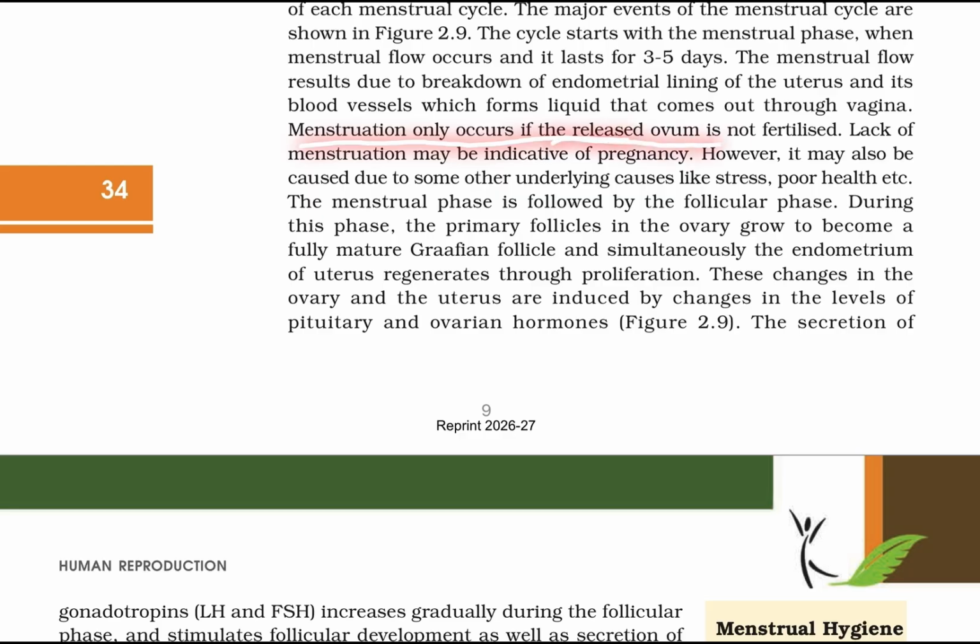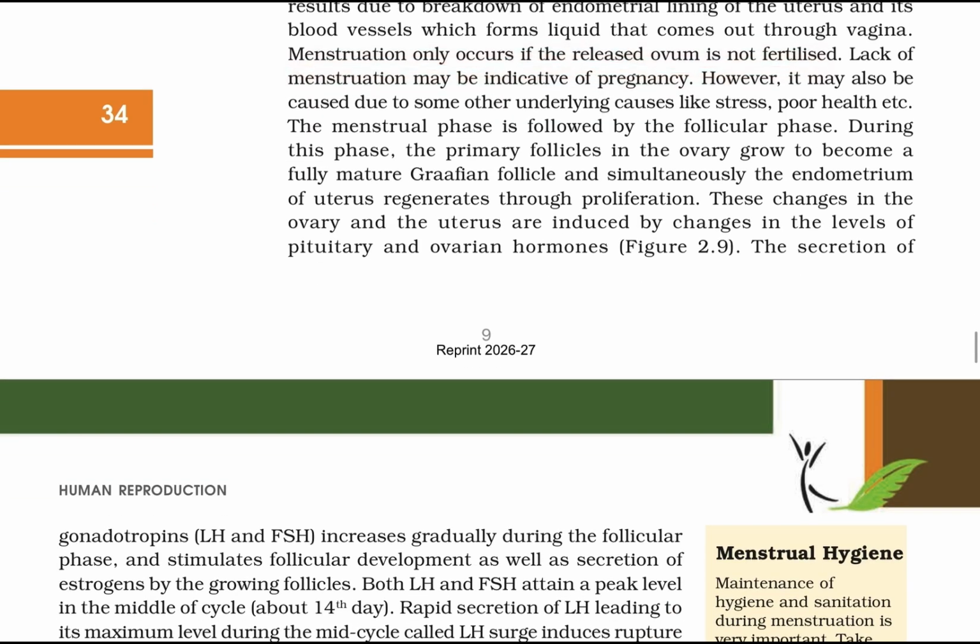Menstruation occurs only if the released ovum is not fertilized. The lack of menstruation is indicative of pregnancy. However, it may also be caused by underlying factors like stress, poor health, etc.